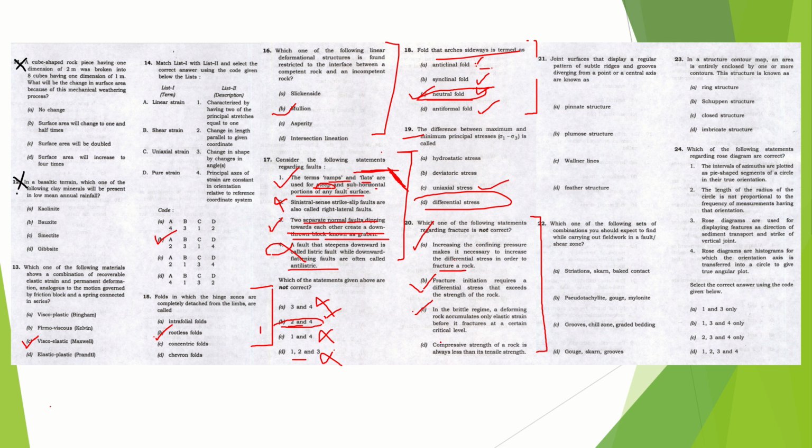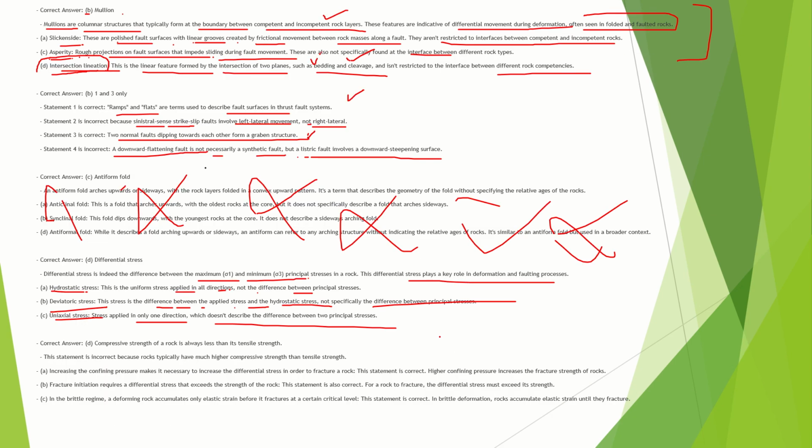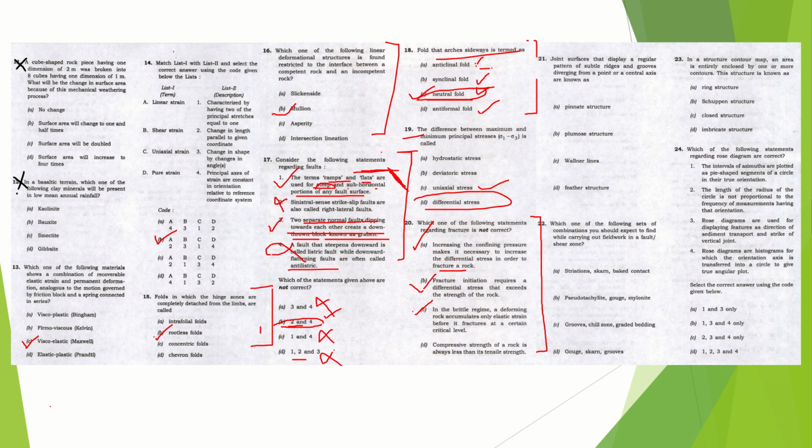Compressive strength of the rock is always less than its tensile strength. Let me tell you that rocks have higher compressive strength than tensile strength. Just remember that. The others are all correct. Always remember that compressive strengths are all higher than the tensile strength. So this is the correct option.